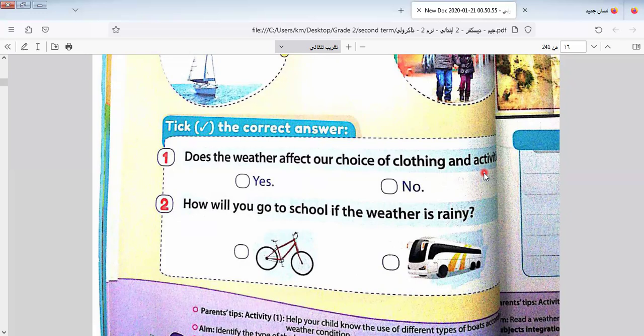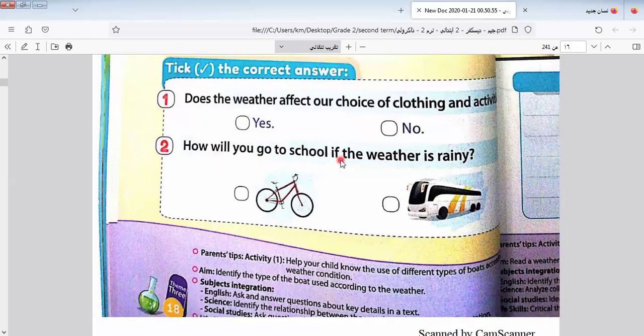In cold days, we wear scarves, jackets, coats, and many things. So, does the weather affect our choice of clothing and activities? Yes, so it's correct.